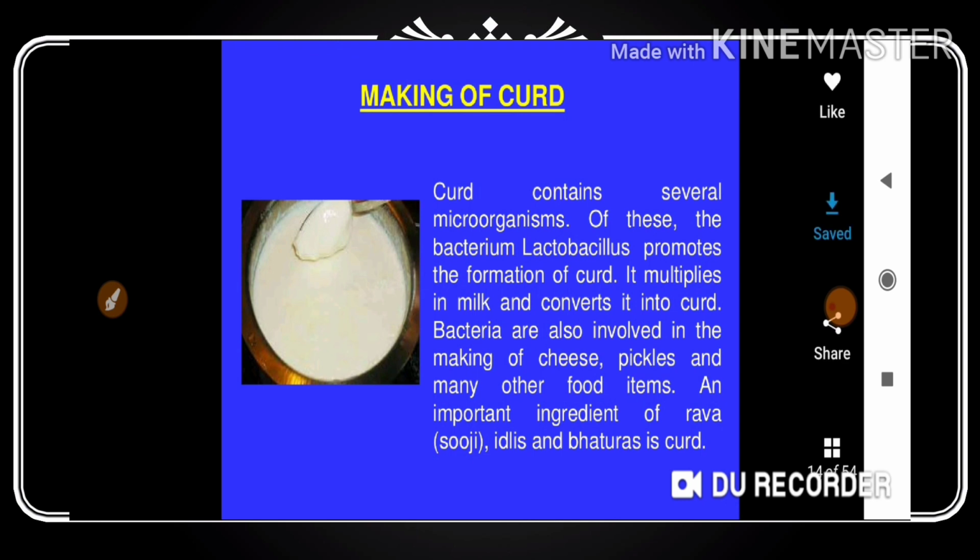So today we discussed how friendly microorganisms are helpful for our body, and how they clean the whole environment and keep it completely clean. These are very important points to keep in mind, not only for syllabus purposes, but also if you want to write competitive examinations in upcoming days.